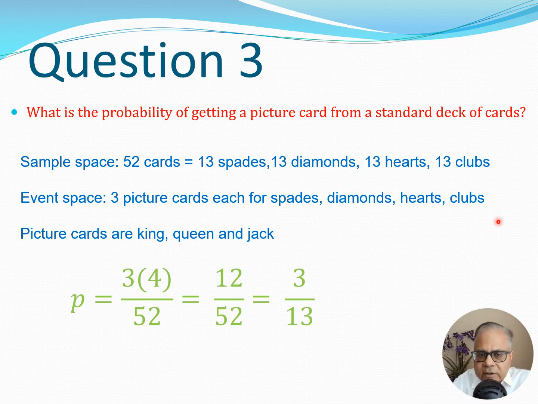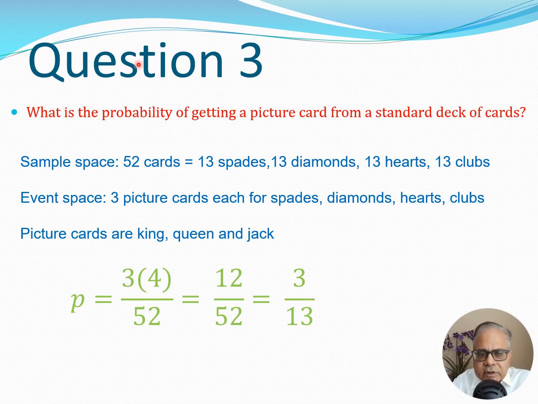So therefore, we can see that the event space of picture cards is going to have 3 into 4 situations. So we can calculate the probability as 3 into 4 divided by 52. So that's going to be 12 by 52, or 3 by 13.